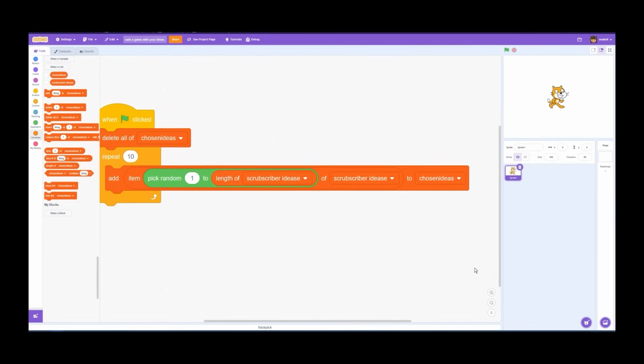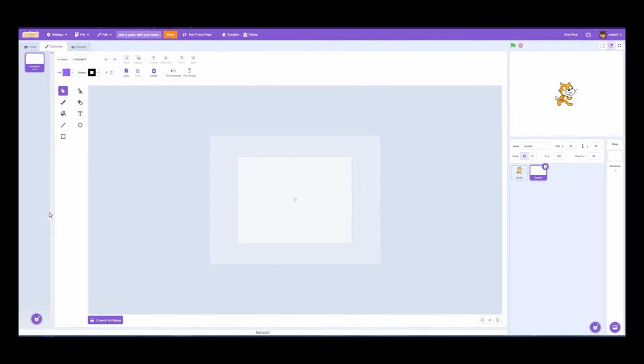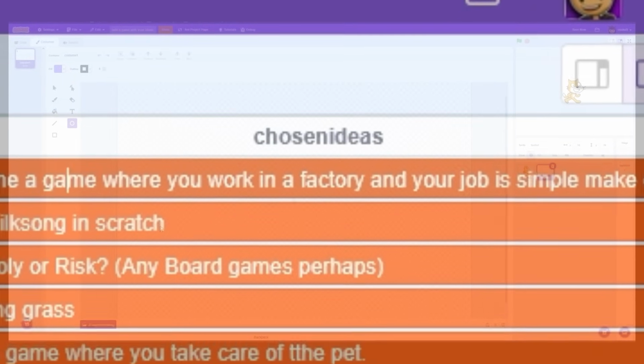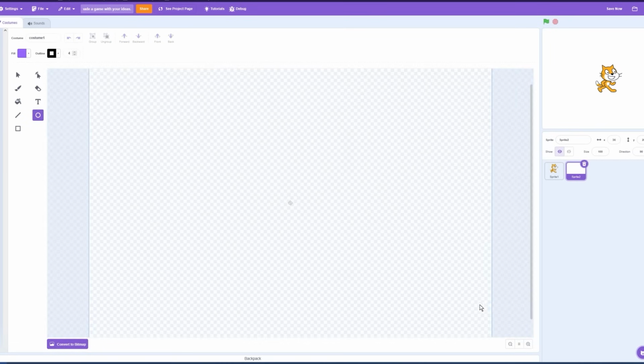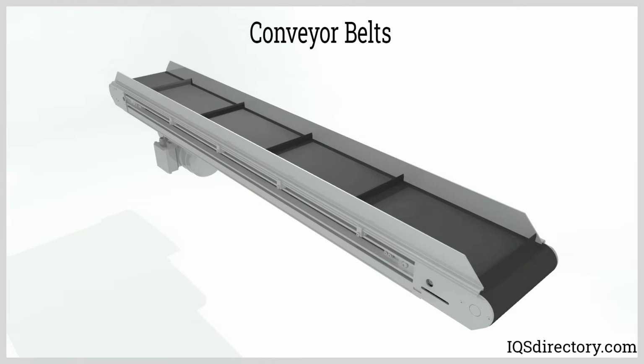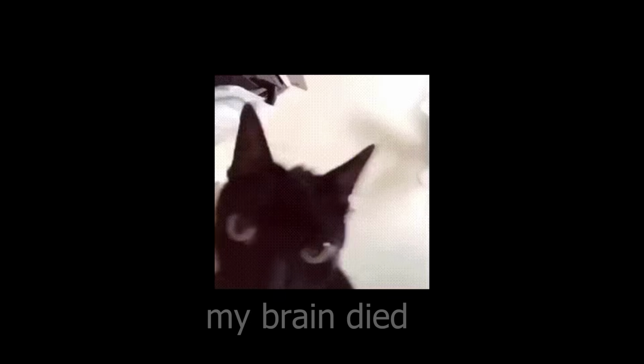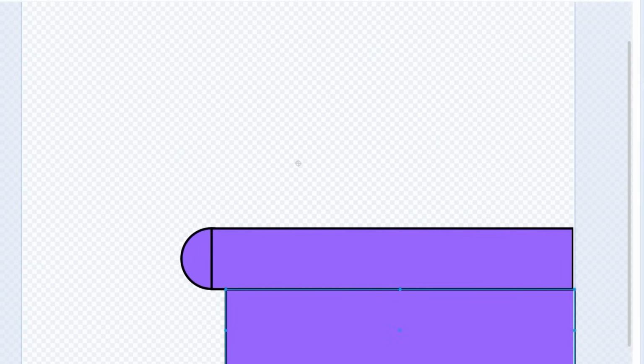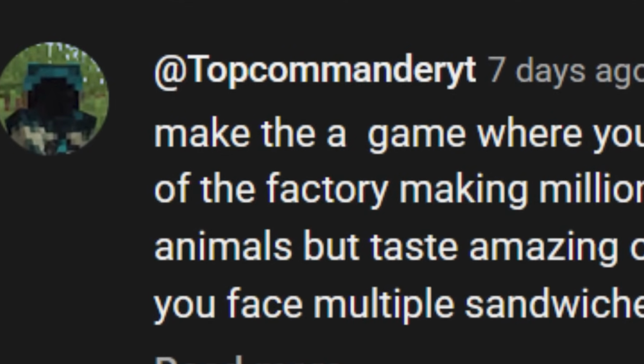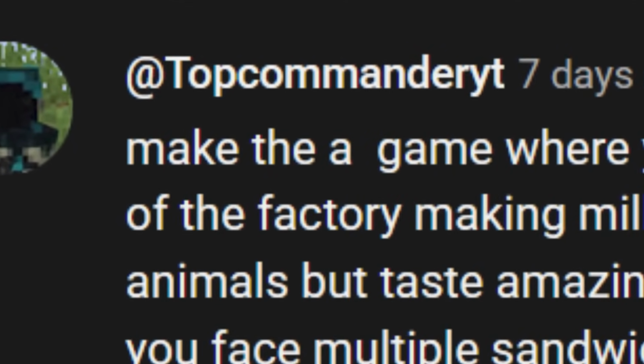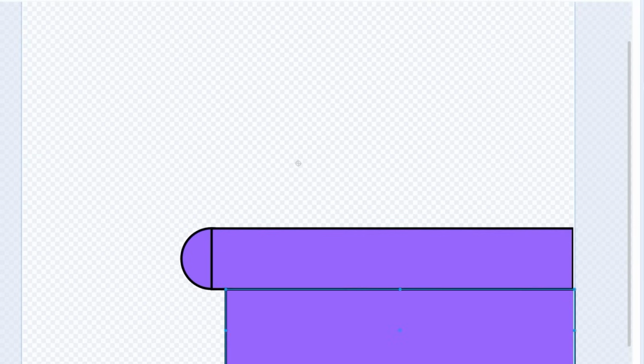So let's get started making this game. Since he mentioned something about a factory in that textbook that he just wrote, the first thought that came to mind were some conveyor belts, because conveyor belts are in factories. So let's quickly draw the factory conveyor belt. Now I don't care if Top Commander YT hates me for deleting like 90% of his idea. It's my game and I can do what I want.